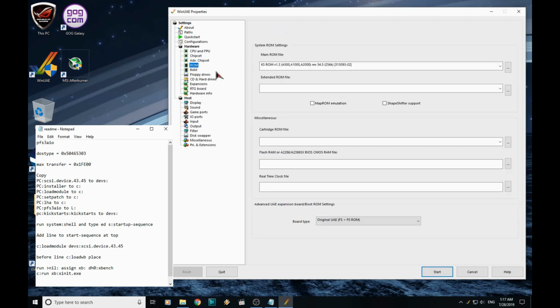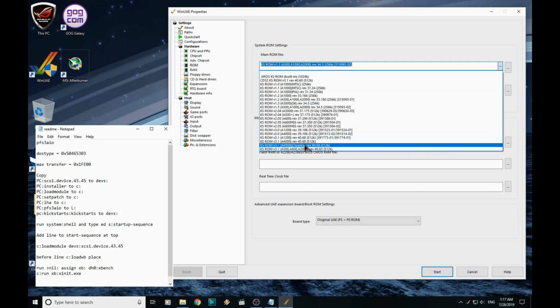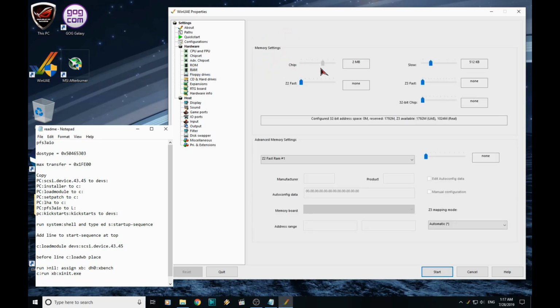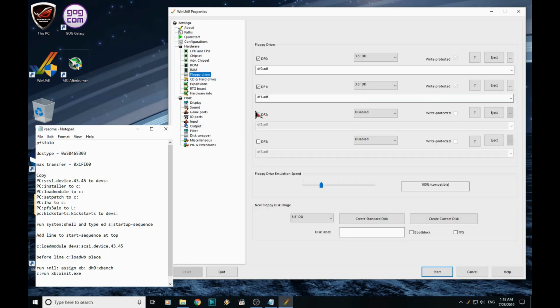Not worried about that. ROM, we're going to change this to Kickstart 3.1 A1200. RAM, we're going to give it 2 megabytes chip RAM, no slow RAM, and 64 megabytes of Z3 fast. Floppy drive, we'll just turn on all 4 of these for now, and then set the floppy drive speed to turbo. We'll come back to this in a minute.